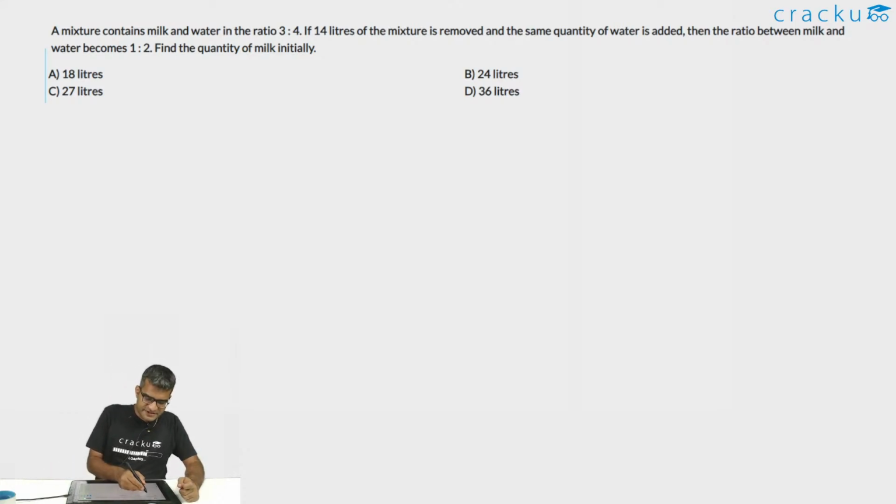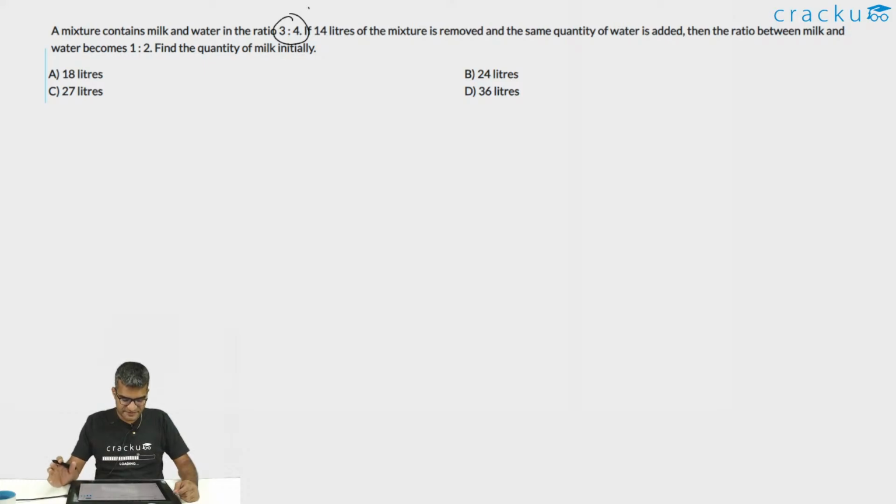A mixture contains milk and water in the ratio 3:4. We are told that there is a mixture which contains milk and water in the ratio 3:4. If 14 liters of the mixture is removed and the same quantity of water is added, then the ratio between milk and water becomes 1:2. Find the quantity of milk initially.